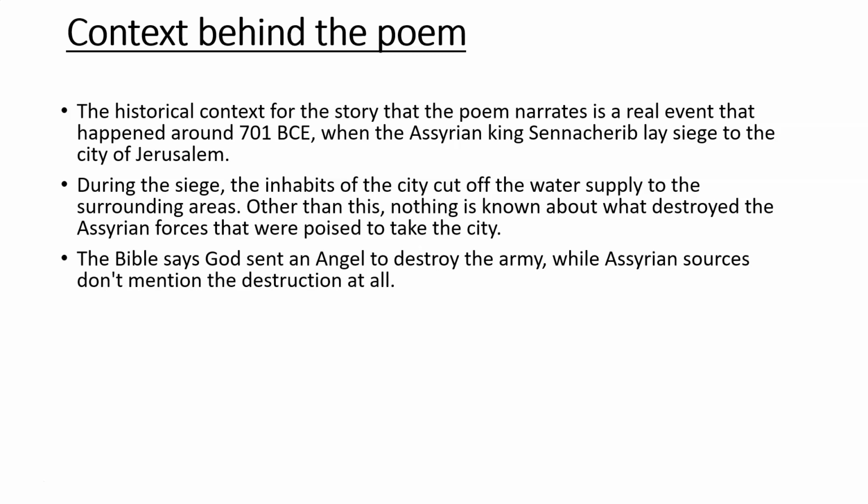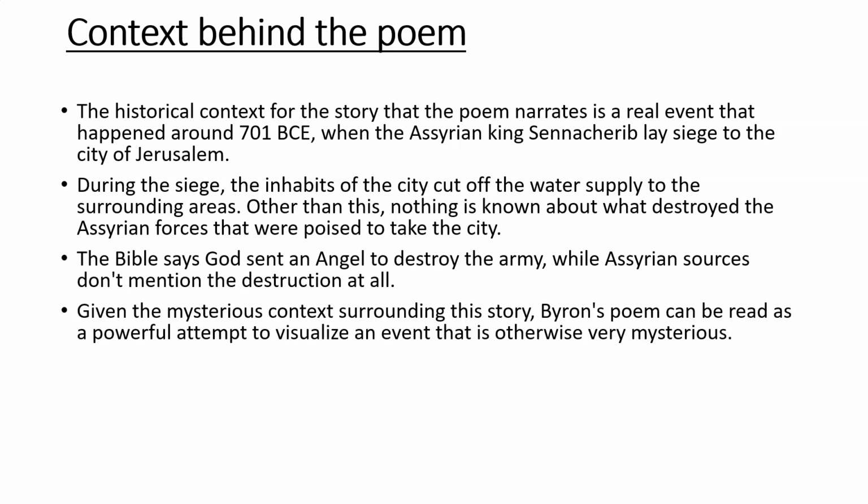So the army led by King Sennacherib was destroyed by this angel, and God protected the significant city of Jerusalem. While Assyrian sources don't mention the destruction at all. From the Assyrian perspective, they don't mention Sennacherib's army being defeated and destroyed.